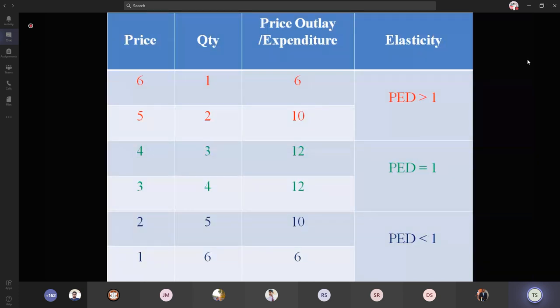To differentiate the different types of elasticity, I use different colors. When the price outlay is increasing, that is termed elastic.